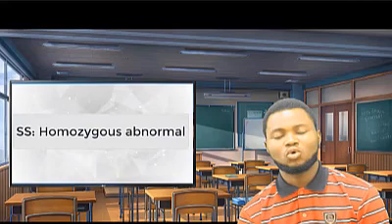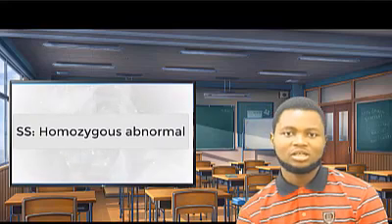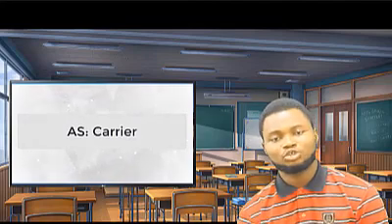SS, homozygous abnormal. AS is a carrier because the individual is normal but carries a copy of the abnormal trait. So AA is a homozygous normal individual, SS is a homozygous abnormal, while AS is but a carrier.